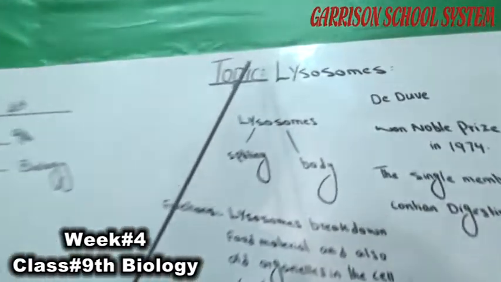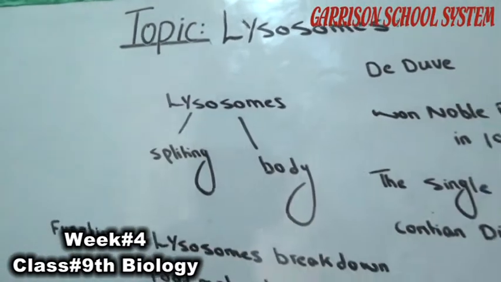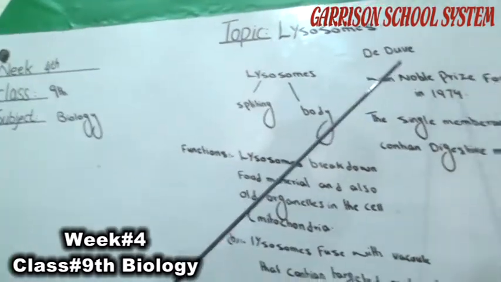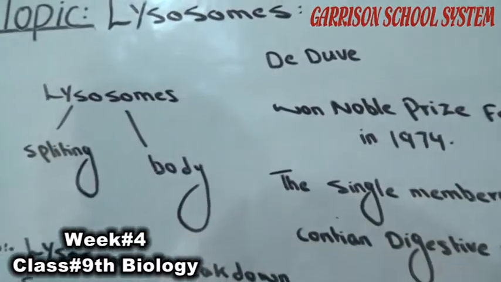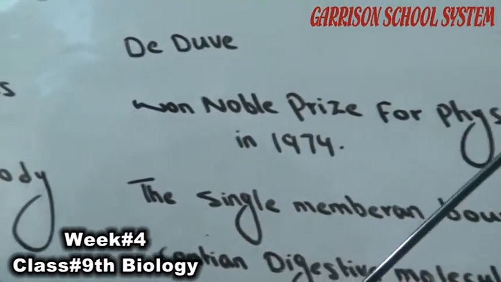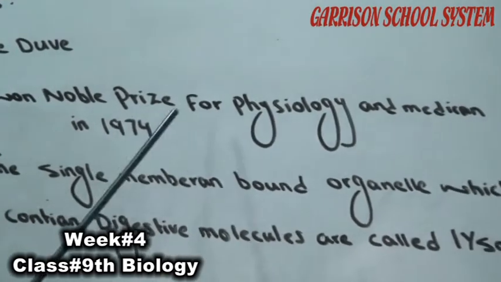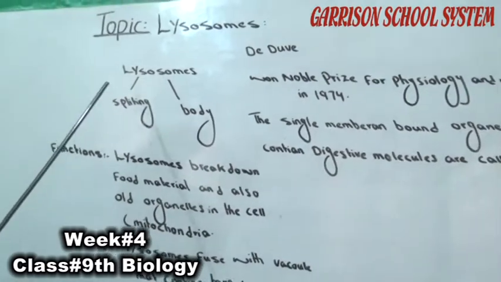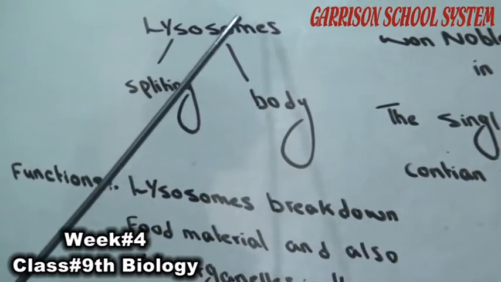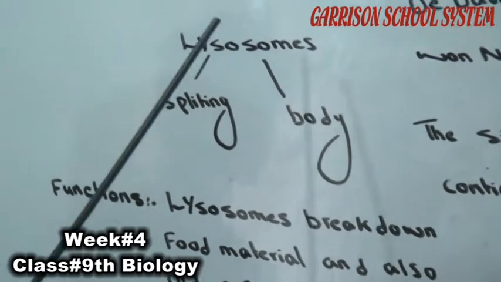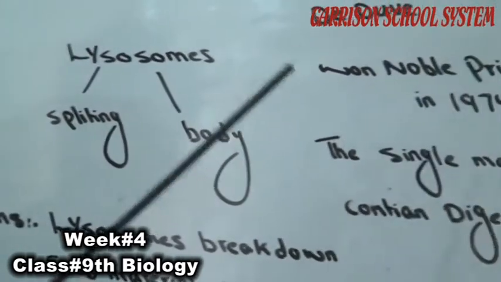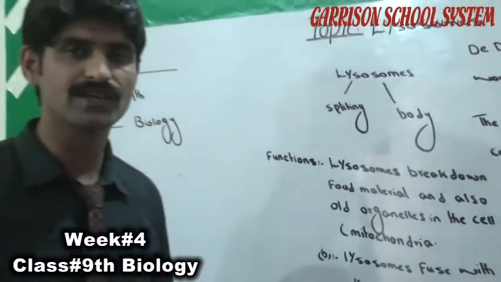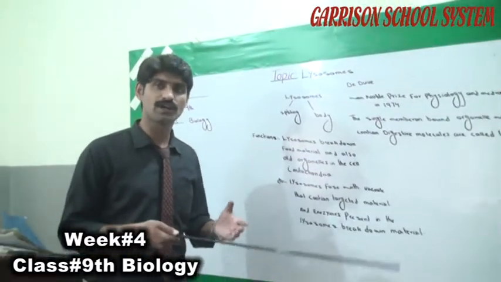Lysosomes. My topic is lysosomes. Lysosomes were first discovered by De Duve. He won a Nobel Prize for physiology and medicine in 1974. Lyso means splitting and somes means body. It means splitting body, which means breaking down of food particles or other particles into small pieces.